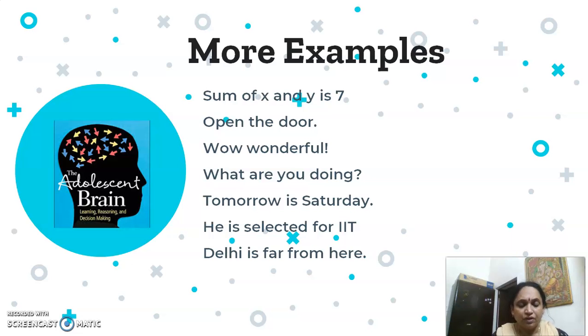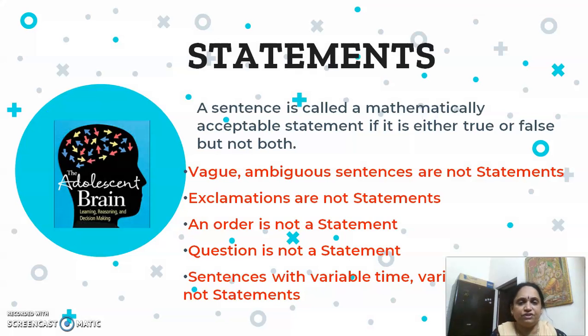Okay. Now, so what do you understand? Let us go back to the definition of statements. A sentence is called a mathematically acceptable statement if it is either true or false, but not both. So, a vague, ambiguous sentence is not a statement.